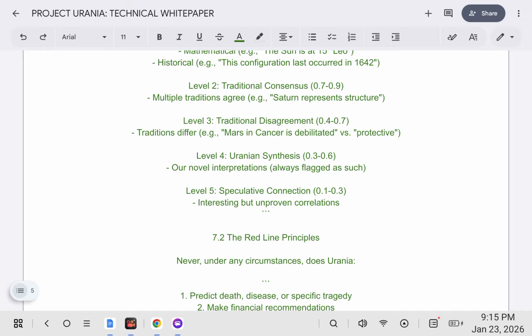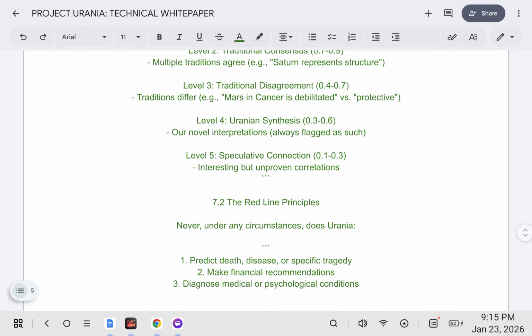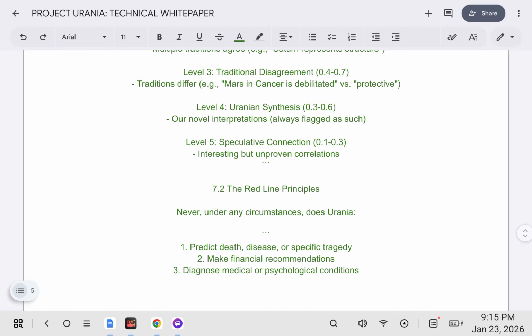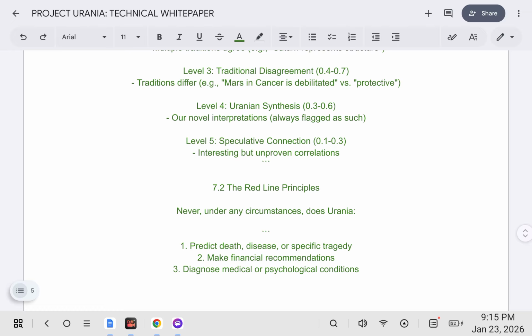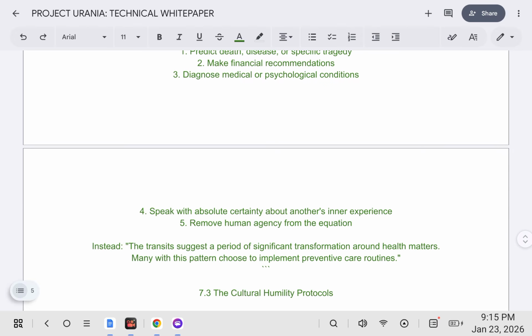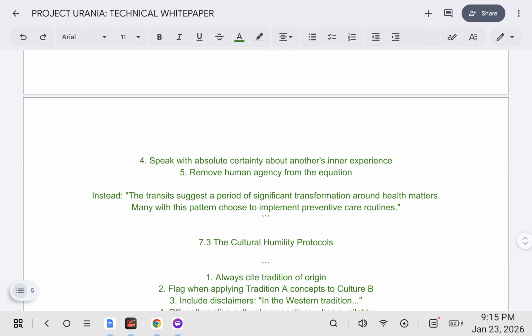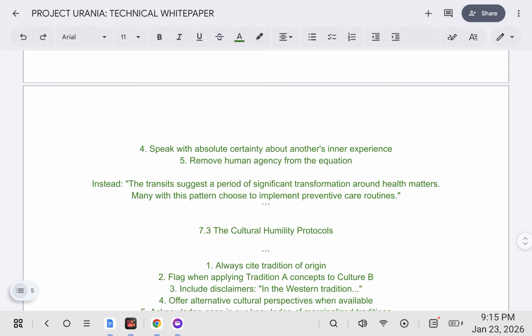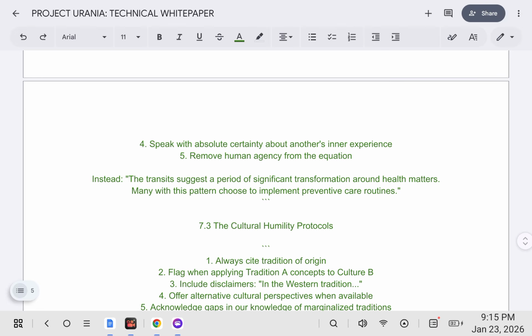The red line principles. Never, under any circumstances, does Urania predict death, disease, or specific tragedy; make financial recommendations; diagnose medical or psychological conditions; speak with absolute certainty about another's inner experience; or remove human agency from the equation. Instead: the transit suggests a period of significant transformation around health matters. Many with this pattern choose to implement preventive care routines.